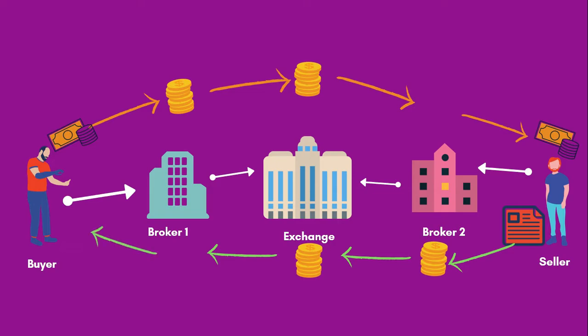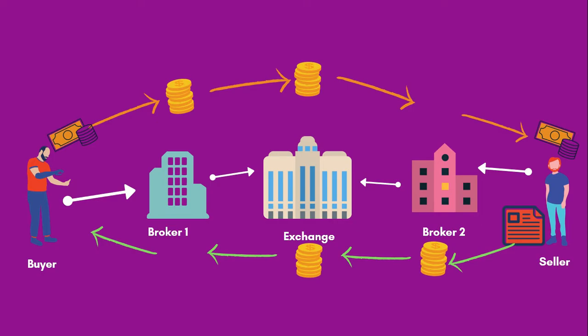So this is how the entire flow is done. You as a buyer, when you want to buy some shares, apart from the price of the shares, you need to pay brokerage and taxes. And whenever you want to sell the shares, you will receive an amount, but taxes and brokerage will be debited from your receiving amount.